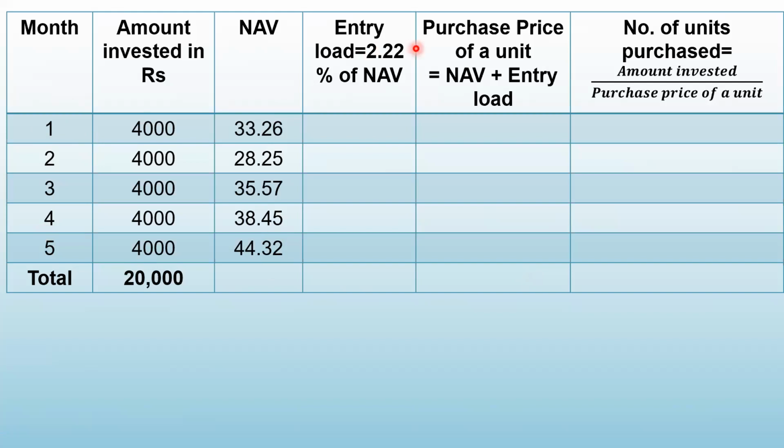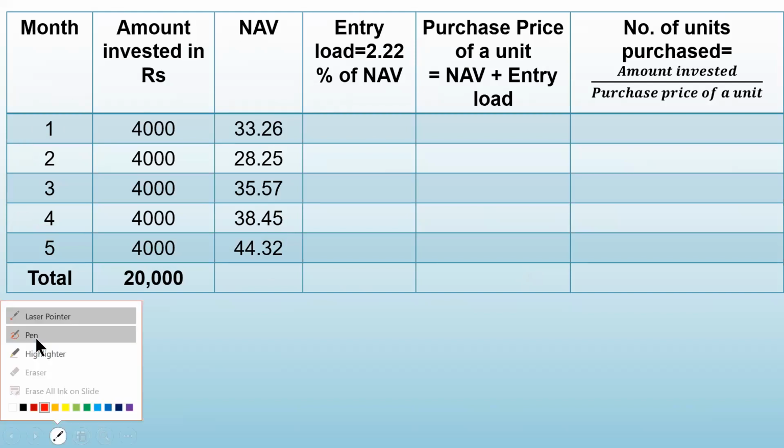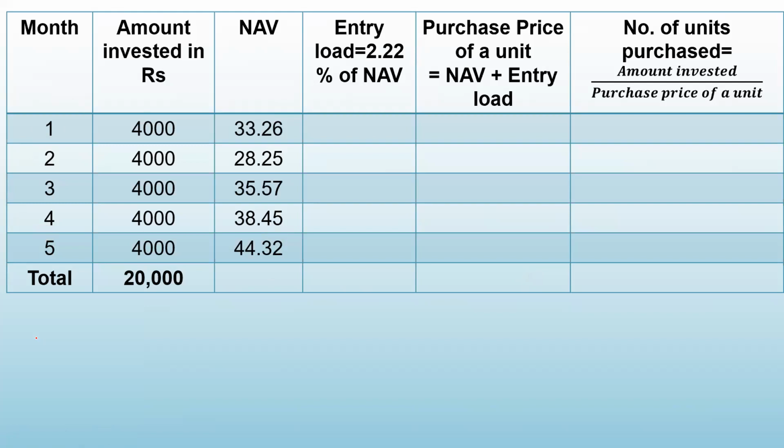To calculate the entry load in the first month. Let me calculate here. In the first month, what is the entry load?